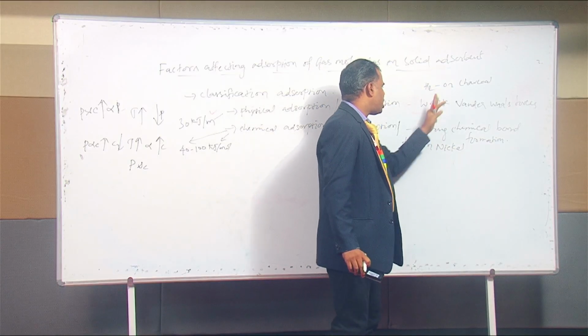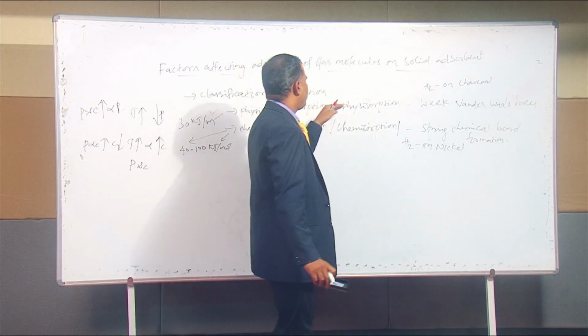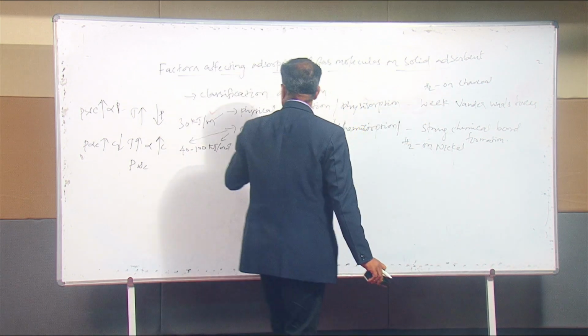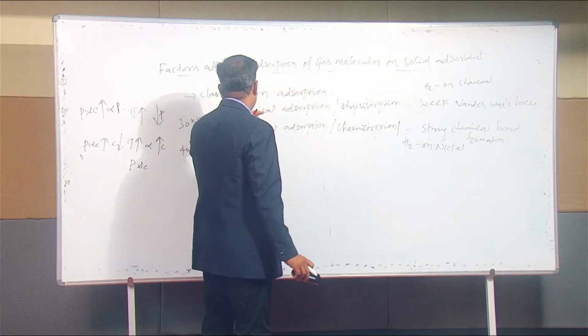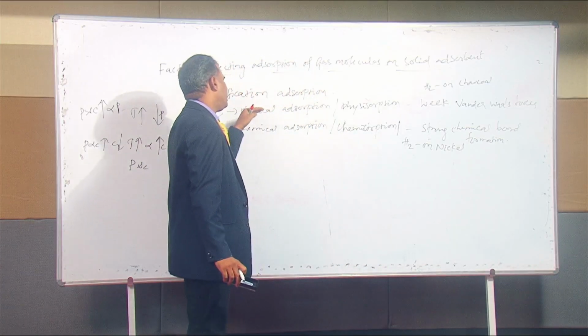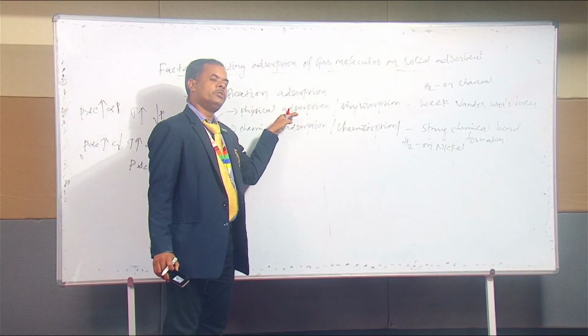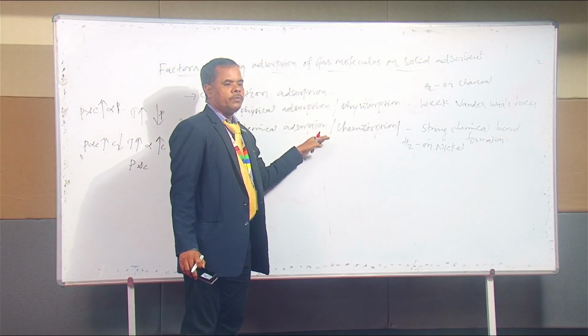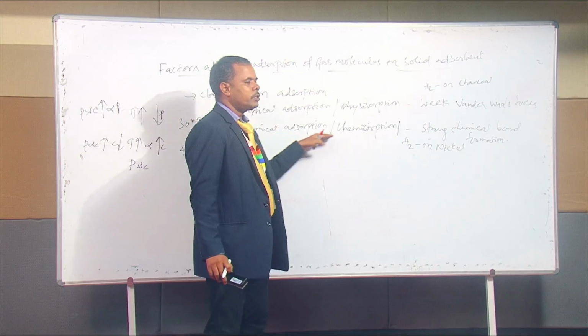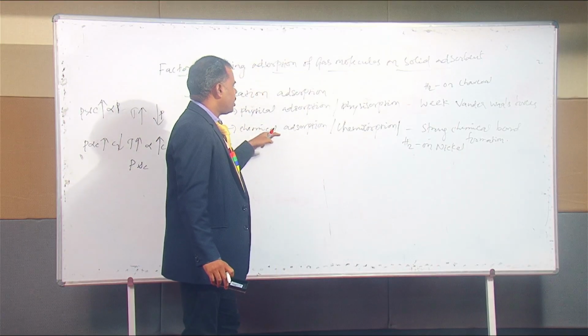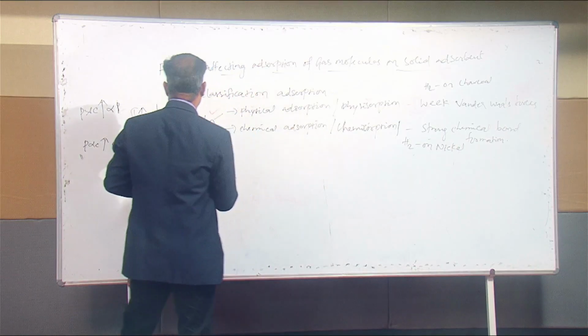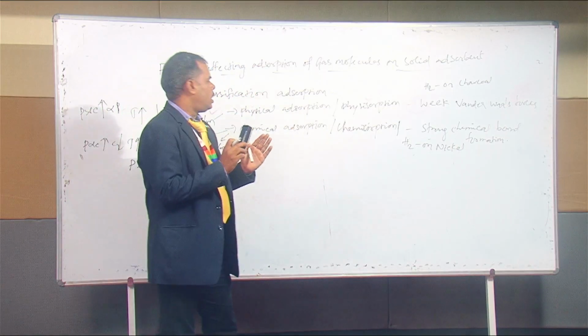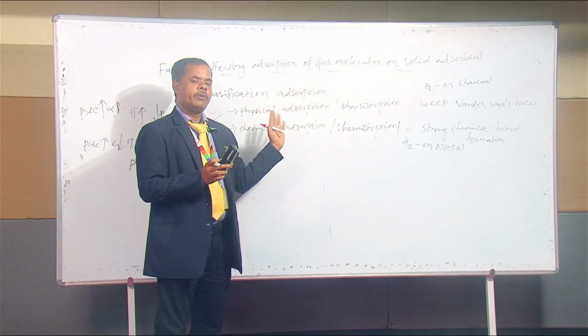So hydrogen on charcoal is physical adsorption, physisorption, with weak van der Waals forces, because there is no surface compound. Equilibrium is attained very easily, especially in physical adsorption. But in chemical adsorption, a surface compound is already formed, so that's why it cannot be reversed. So that is chemical adsorption or chemisorption. These are all the simple differences between physical adsorption and chemical adsorption.